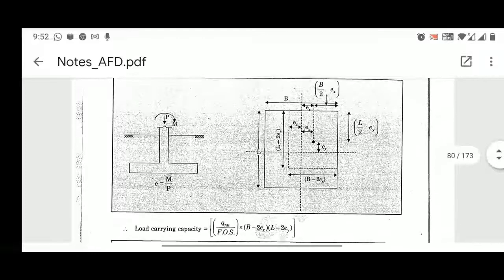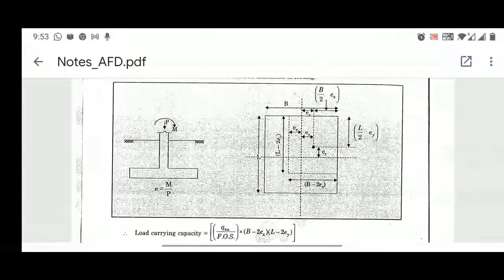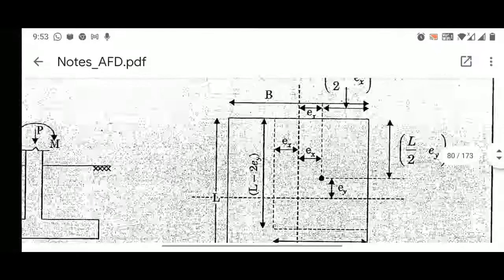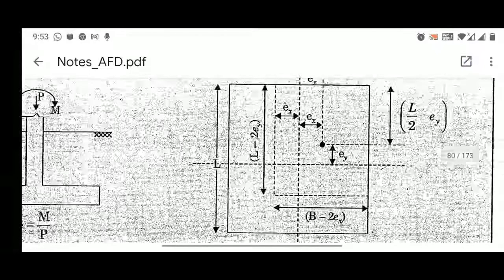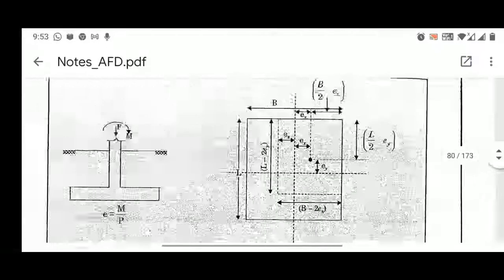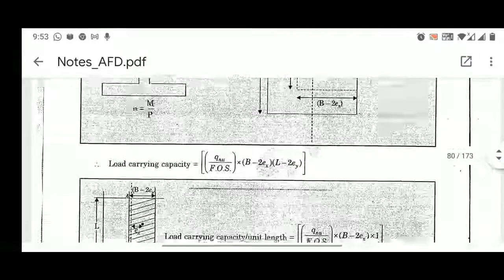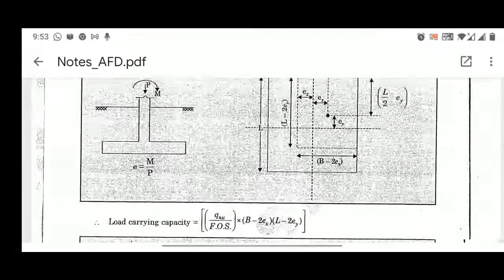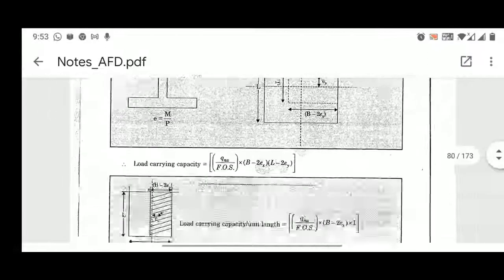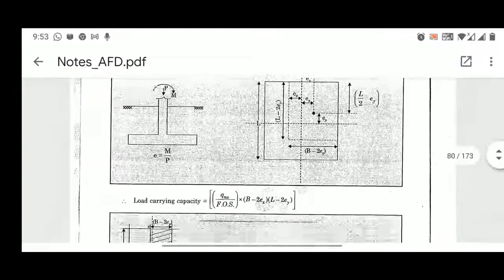Okay, so for load carrying capacity, I told you that you have to find out the effective area from this particular figure. That is B minus 2EX; if you do that, it will give you the effective width. L minus 2EY, you do that, it will give you the effective length also. That is shown in the figure also. You can easily see this is represented by L minus 2EY, that is the effective length, and this is B minus 2EX, that is the effective width, right? Removing the eccentricity in X as well as in Y direction. So simply multiply this effective area with Q and U divided by factor of safety. That will give you the load carrying capacity, right?